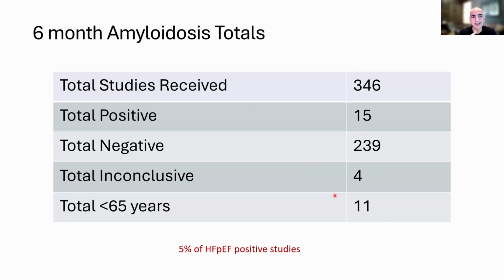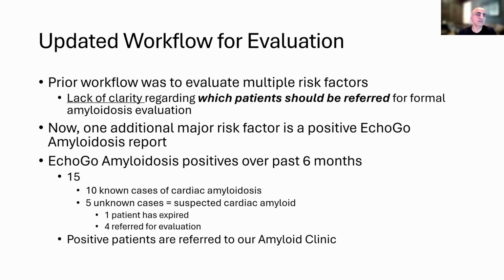Within that group, over the past 6 months, we've been running them through the secondary profiler for looking for amyloid. Of the heart failure positive cases, which was 346, 15 of those were positive for amyloidosis. So we're seeing a positivity rate of about 5% in our HFpEF population. It's probably lower than the 15% prevalence rate in the general community because this is a cancer population, and their heart failure is often a consequence not of true intrinsic heart disease, but rather volume overload from infusions that are part of delivery of chemotherapy and stem cell rescue.